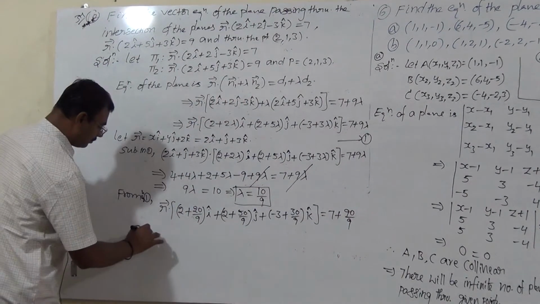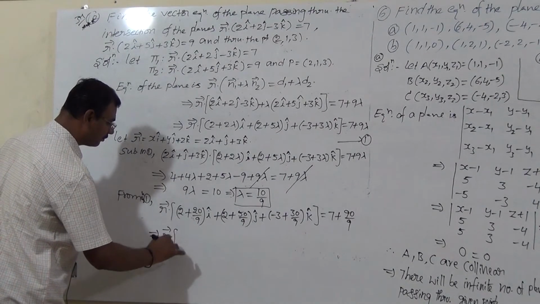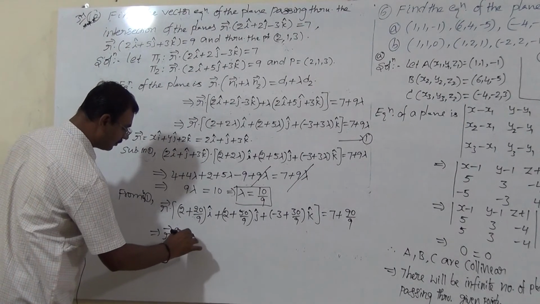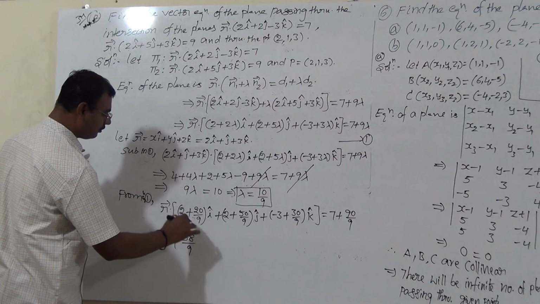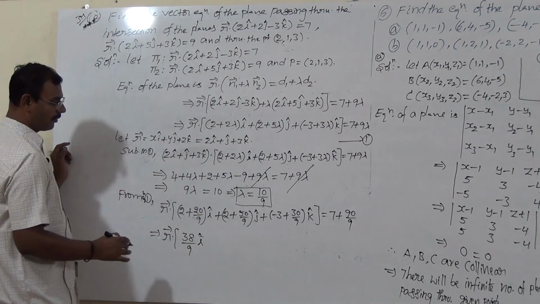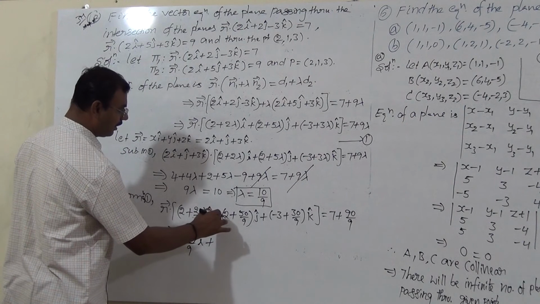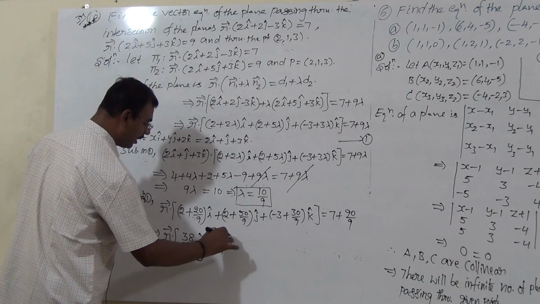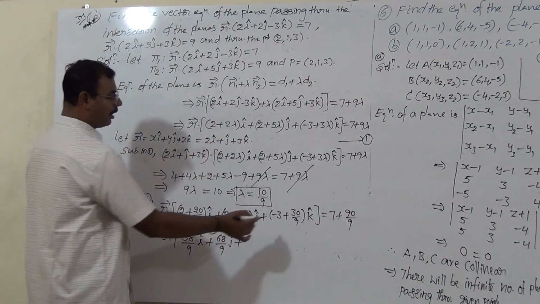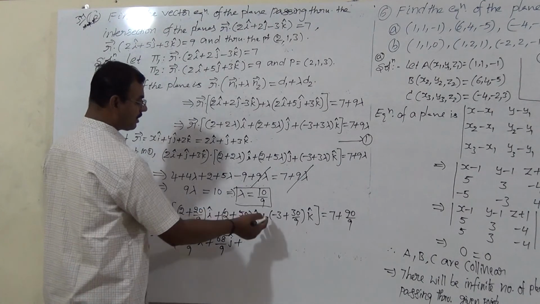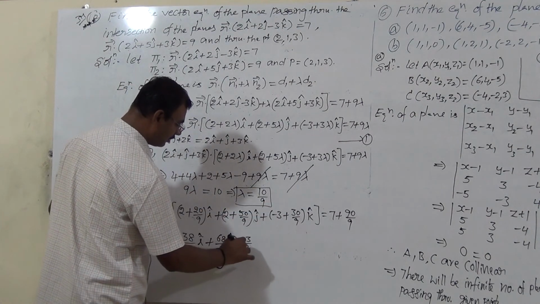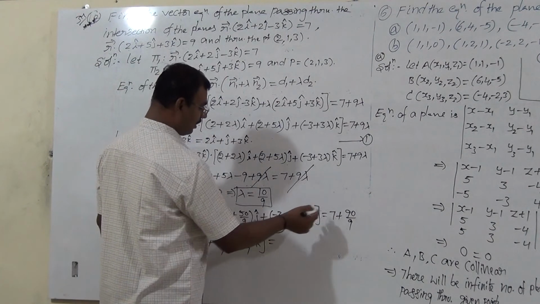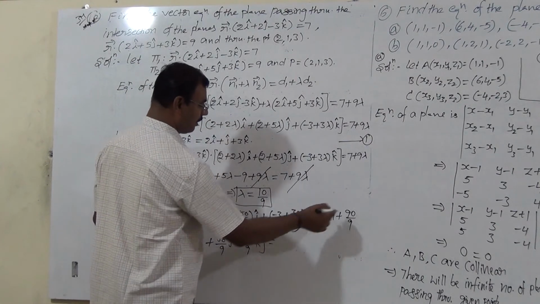Further simplify, r bar dot: 9 twos are 18, 18 plus 20, 38 divided by 9 into i cap, plus 9 twos are 18, 18 plus 50, 68 divided by 9 j cap, plus 9 into minus 3, minus 27 plus 30, so 3 by 9 k cap, is equal to 9 into 7, 63, 63 plus 90, 153 divided by 9.